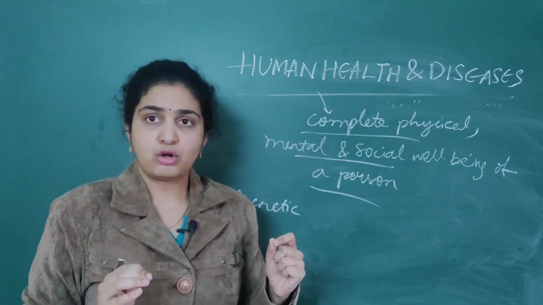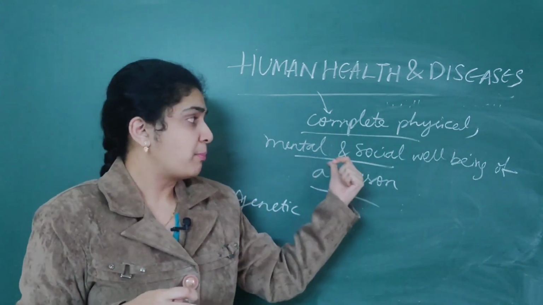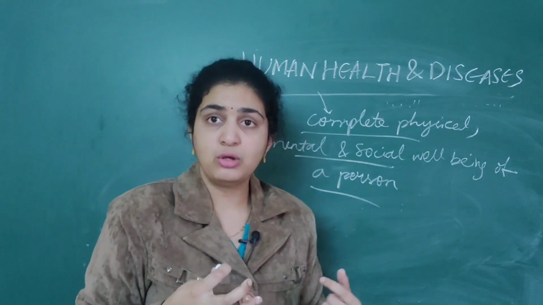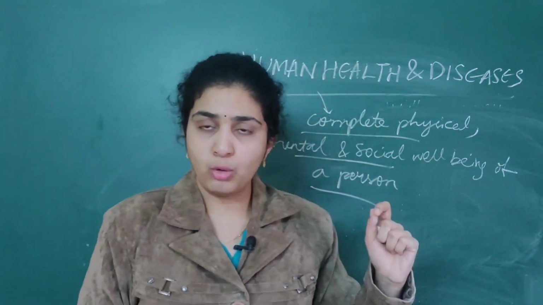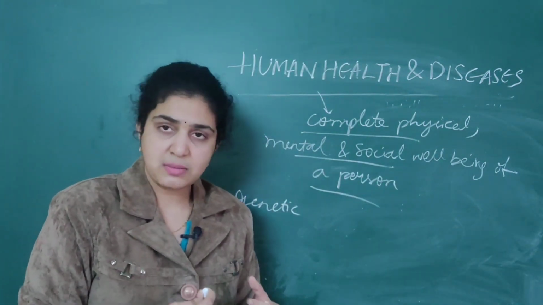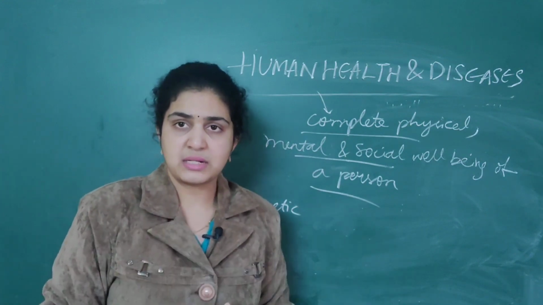The physical state should be good, the mental state should be good, and with others also it should be good. Then only you are considered to have good health. If there is any disturbance, then the person is considered a diseased person.